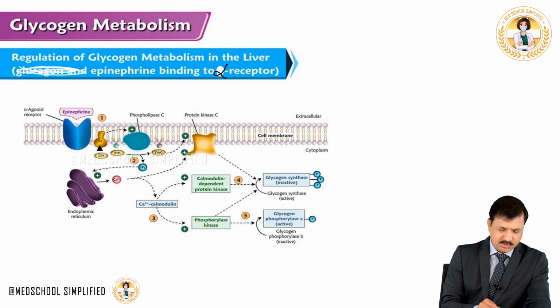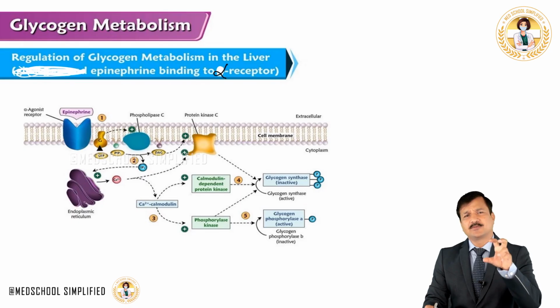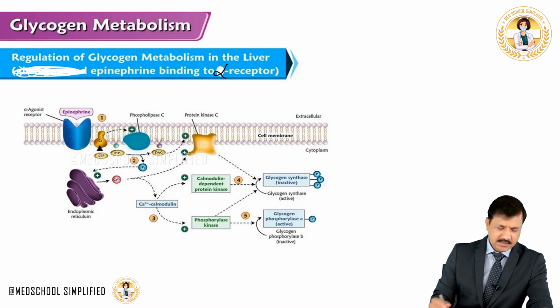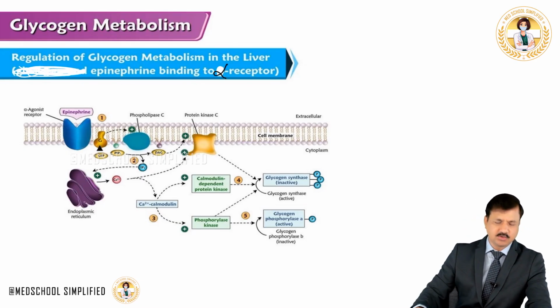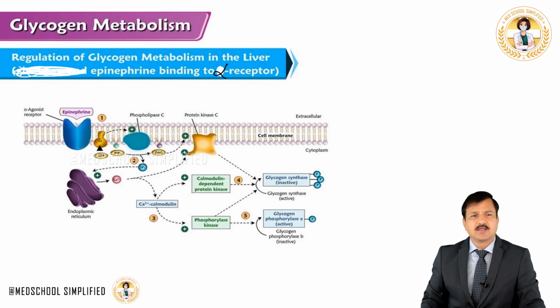epinephrine when it binds to alpha receptor. Now note that in the previous slide I have explained the effect of epinephrine binding to the beta receptor. Now in this slide I am going to explain you the effect of epinephrine binding to the alpha receptor. Okay, so the epinephrine, when it binds to alpha receptor instead of beta receptor in the liver, this alpha receptor again, it's a G protein coupled receptor.